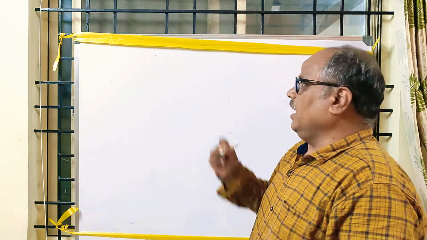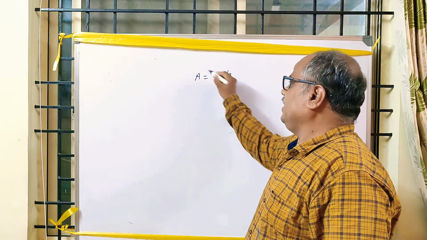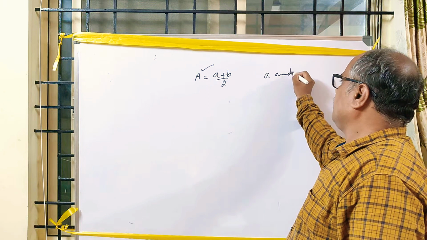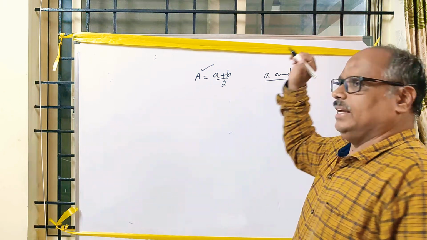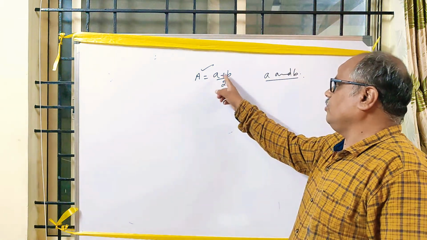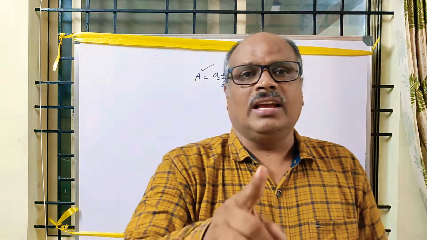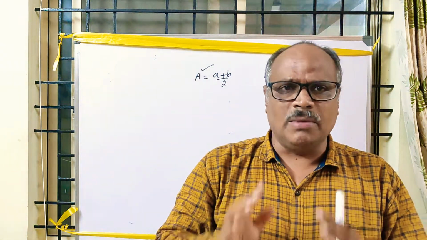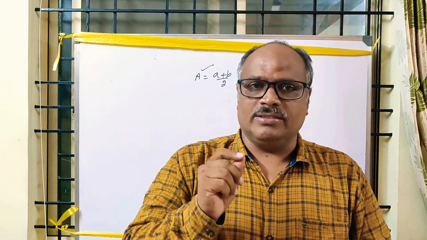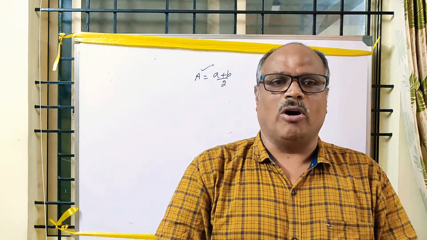Small a is equal to A plus B by 2. Then a is the arithmetic mean between A and B. It is very important. You have to remember this formula: a is equal to A plus B by 2. Here a is the arithmetic mean between A and B. This is all the summary of your arithmetic progression. In the next video, I am going to discuss the exercise problems, starting with 5.1.